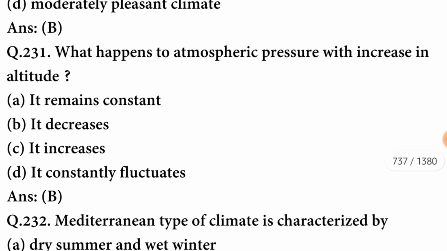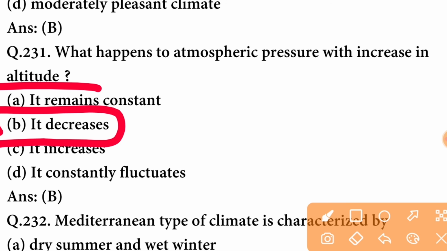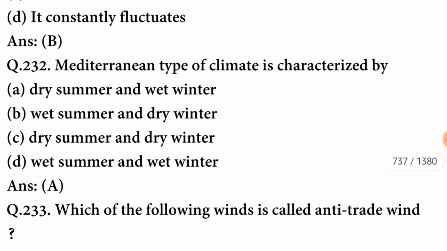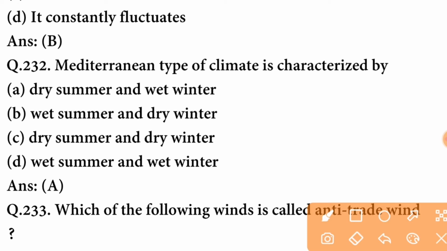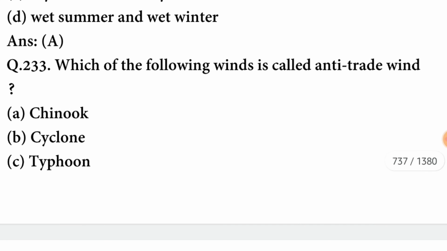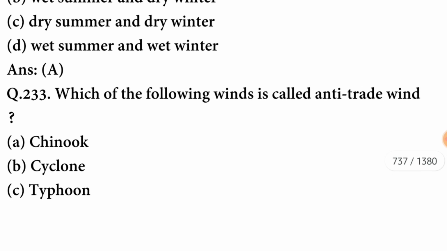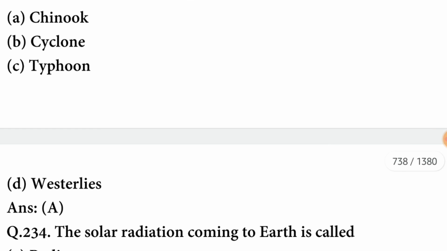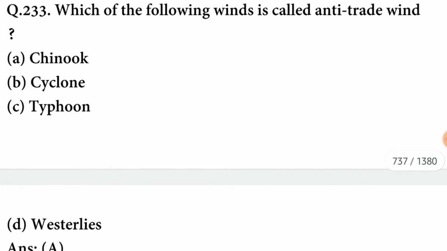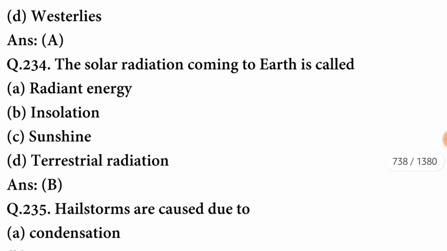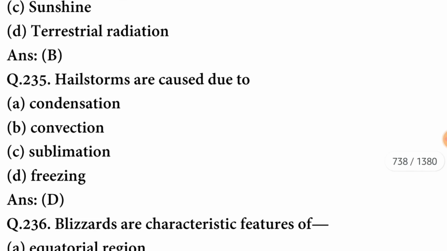What happens to atmospheric pressure with increase in altitude? It decreases. B option is correct. Mediterranean type of climate is characterized by dry summer and wet winter. A option is correct. Which of the following winds is called anti-trade wind? It is Chinook that is called anti-trade wind. The option is correct. The solar radiation coming to Earth is called insolation.